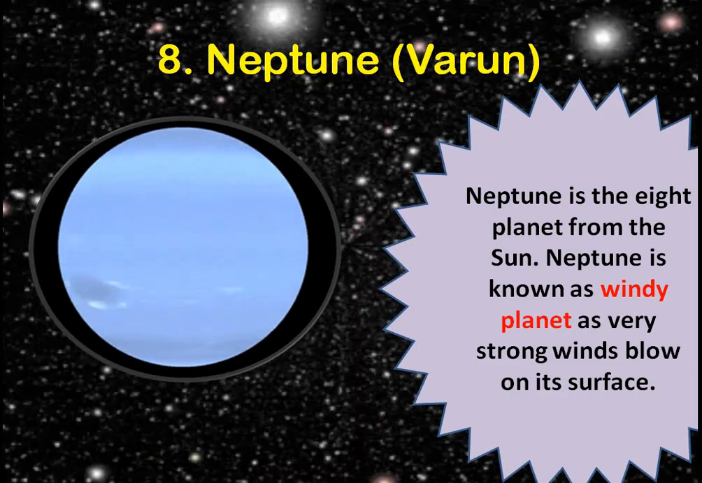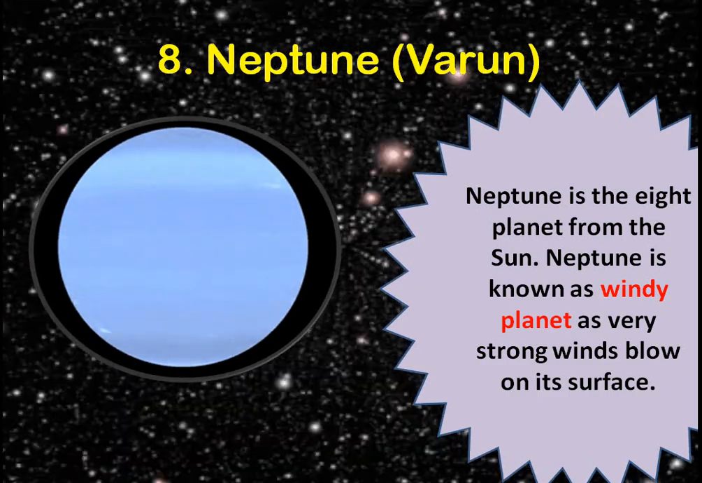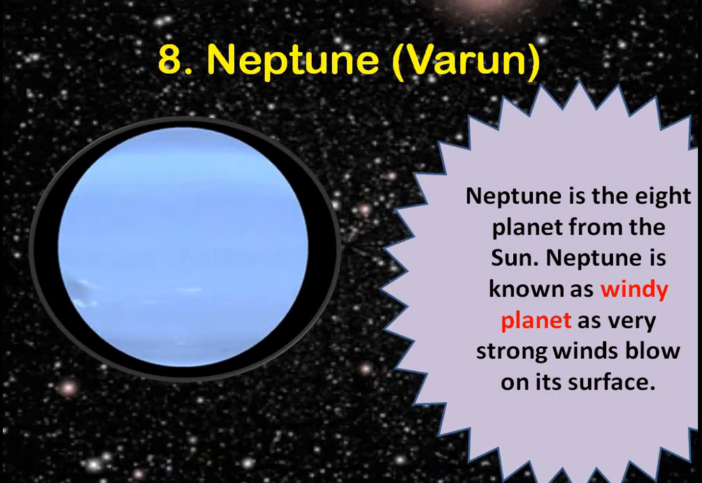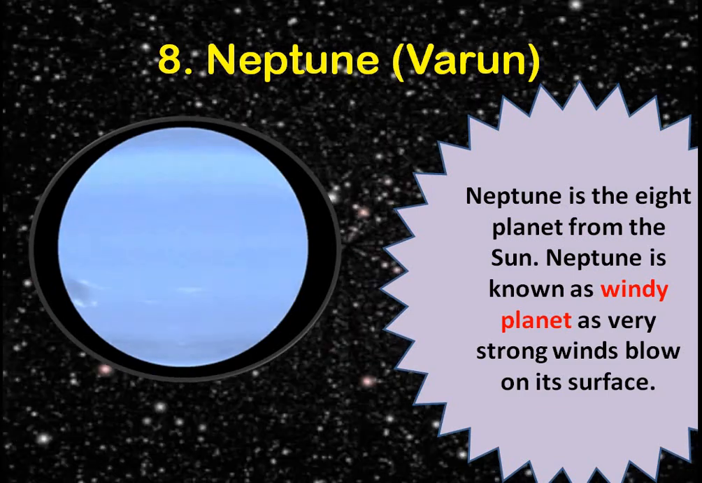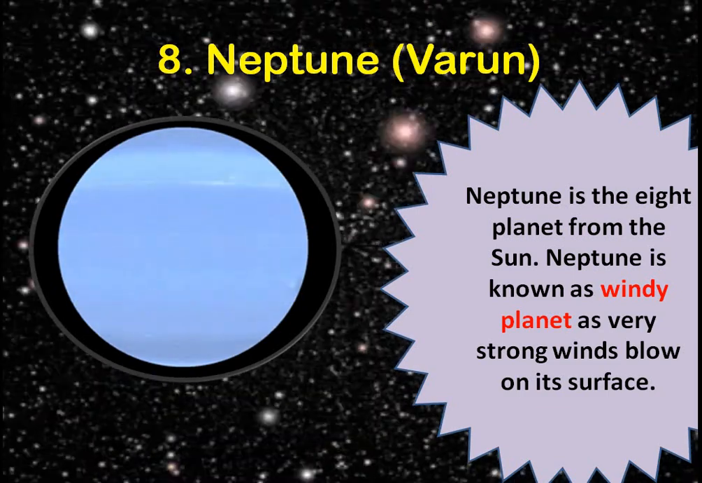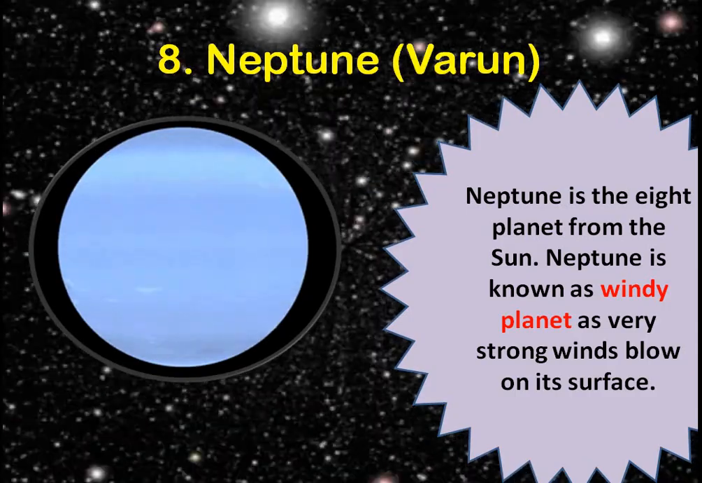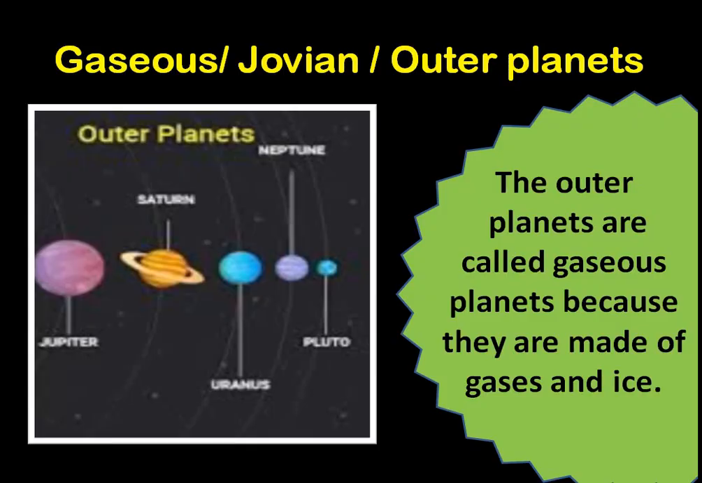Now coming to the last planet, that is Neptune. Neptune is called Varun, okay, and it is also called the windy planet. Why windy? Because so many strong winds are blowing on its surface. Now these last four planets which we talked about, Jupiter, Saturn, Uranus, Neptune, are called the gaseous planets. As I told you, these four are gaseous planets because they are made up of a bundle of gases and ice. Right?